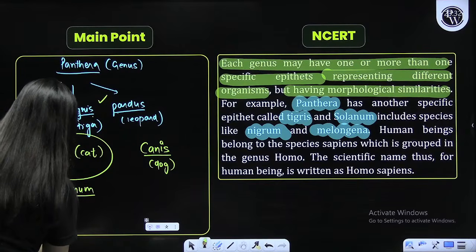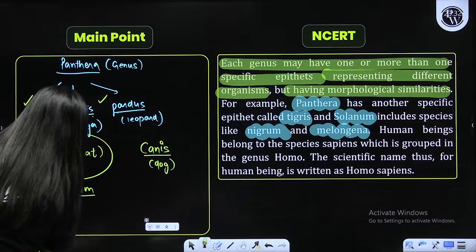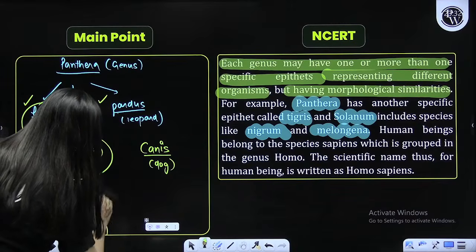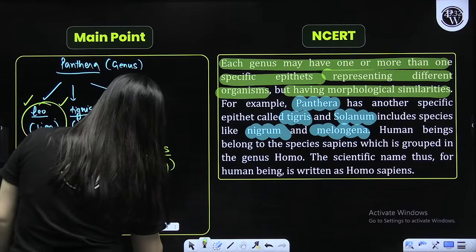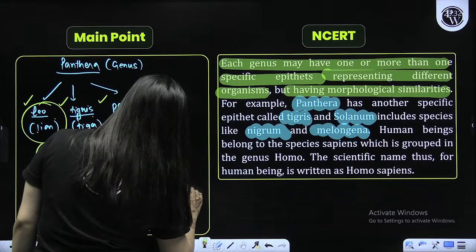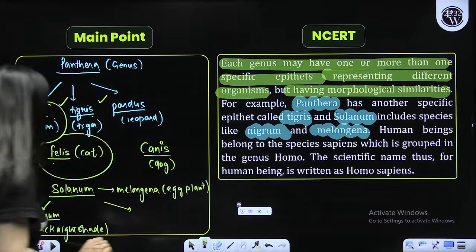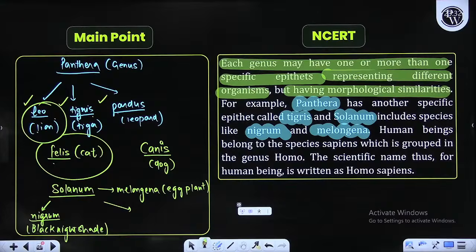So you have Solanum nigerum, black nightshade. You have melongena. You are talking about the eggplant here. Then you have Solanum. Nigerum is there, melongena is there, right? Other examples are also there. Yes. Done. So this is what you need to know. So Solanum nigerum, black nightshade, melongena is there. So there is one more, right?